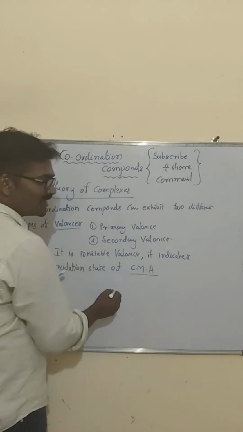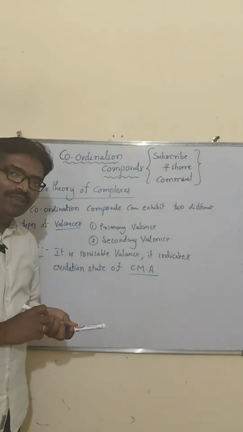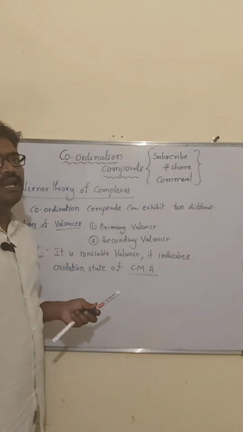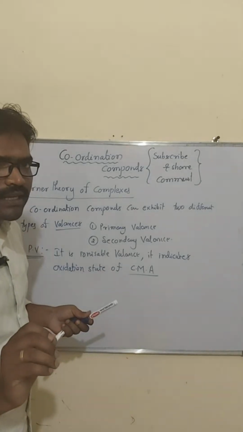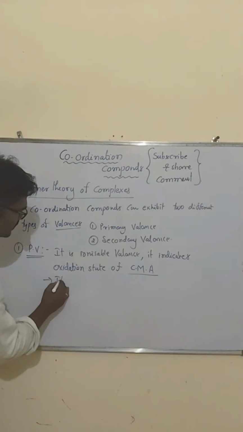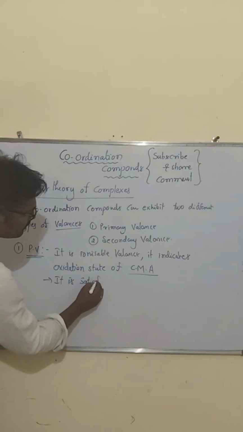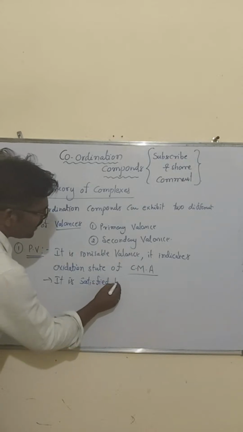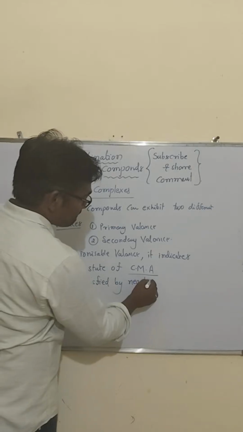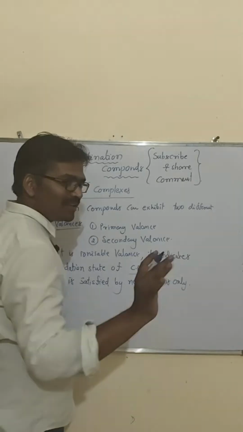Remember, my dear students, primary valency is nothing but an ionizable valency. It indicates the oxidation state of the central metal atom. It is satisfied by negative ions only. Negative ions only. Clear, my dear students?